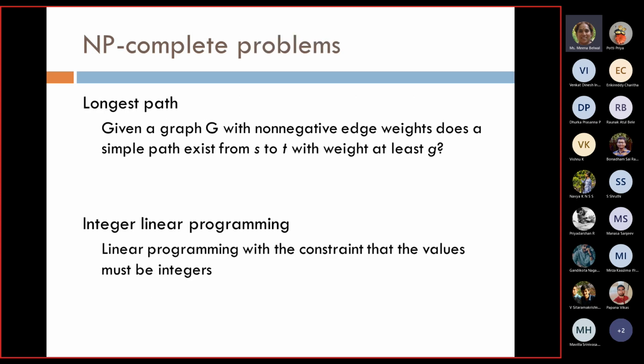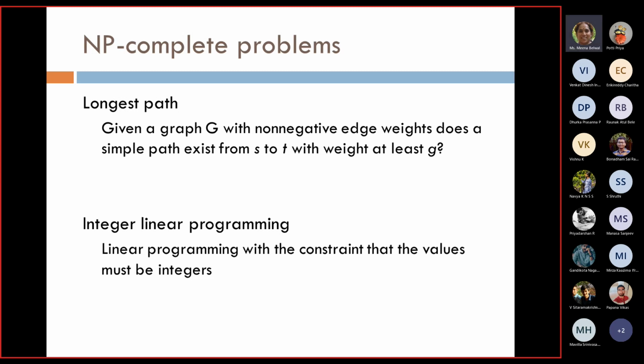We discussed some of the known or famous NP complete problems, though we don't have the solution anyway. One of the problems is known as longest path. Given a graph G with non-negative edge weights, does a simple path exist from S to T with weight at least G? It can be more than G. A minimum weight is given that the path should contain. This is an NP complete problem.